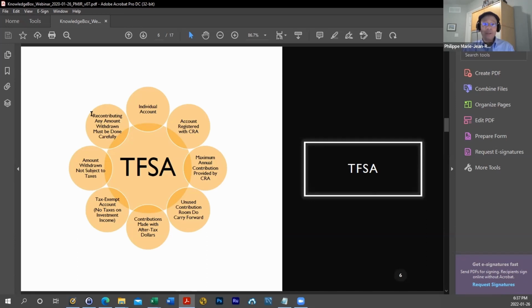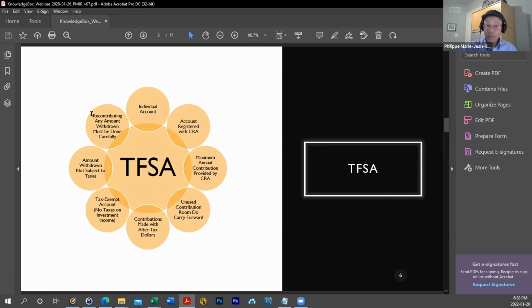Let's say that I no longer want to buy this car, I change my mind, and I want to put the money back into the TFSA. Then I will not be able to recontribute the full amount of $30,000, because I can only contribute $10,000 in 2022. The good news is that if I wait for the next calendar year, the amount withdrawn will be added to my overall contribution room, and therefore at that point, I will be able to recontribute the entire amount.